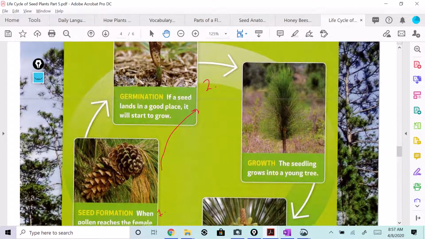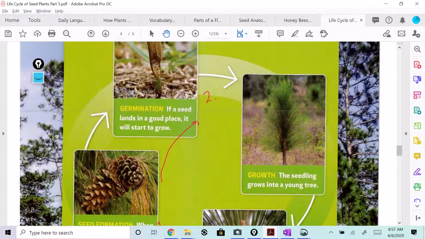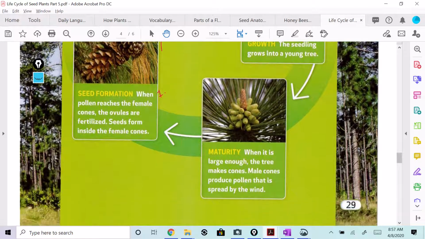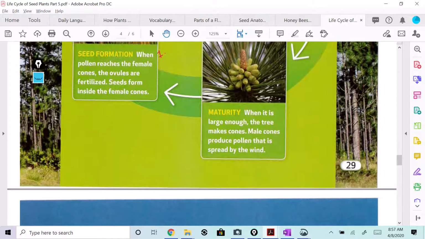What happens between seed formation and germination? Seed what? Seed dispersal, right? Step three, growth. The seedling starts to grow. And step four, maturity. When it is large enough, the trees will make cones. Male cones produce pollen that is spread by the wind.